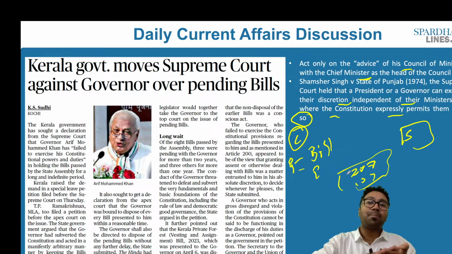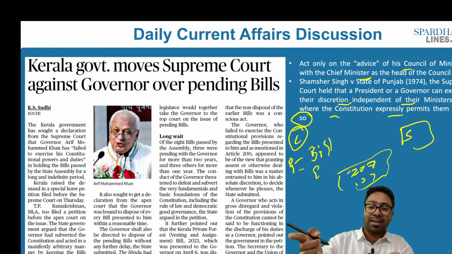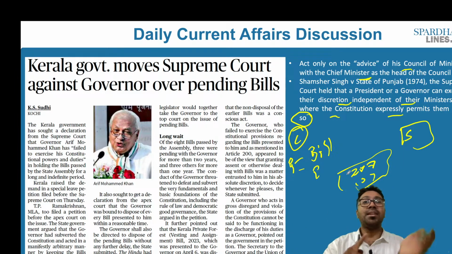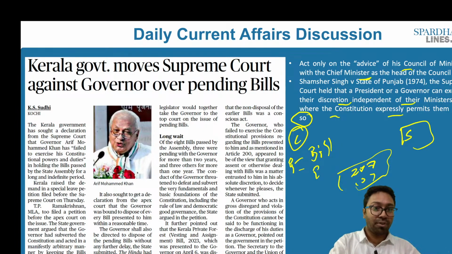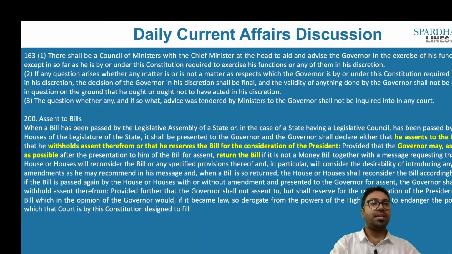But what about the bills? When the bills are made, these bills are ultimately given to the governor, and the governor will have to give the assent under Article 200 of the Indian Constitution. So if we look into two important articles, what we have is Article 163 of the Indian Constitution, and what we have is Article 200 of the Indian Constitution.